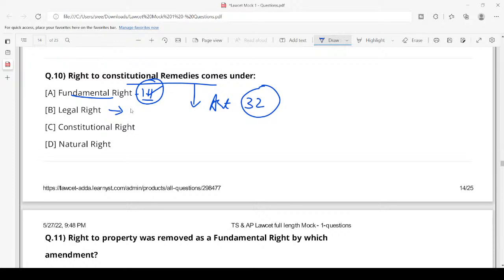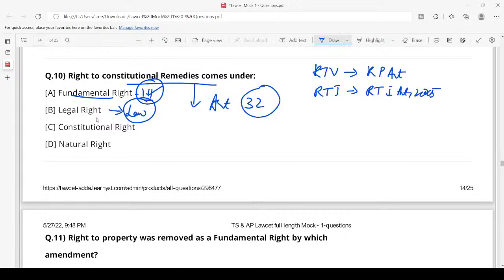What are legal rights? Legal rights are those rights which are given by ordinary law, not by the Constitution. For example, right to vote is a legal right. It is not a fundamental right, because right to vote comes from the Representation of People's Act. Right to information, RTI, is again a legal right because it is not mentioned in the Constitution, and it comes from the Right to Information Act 2005.